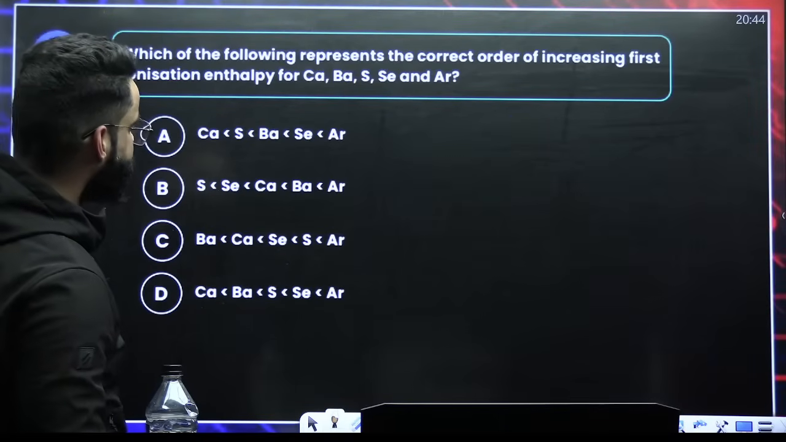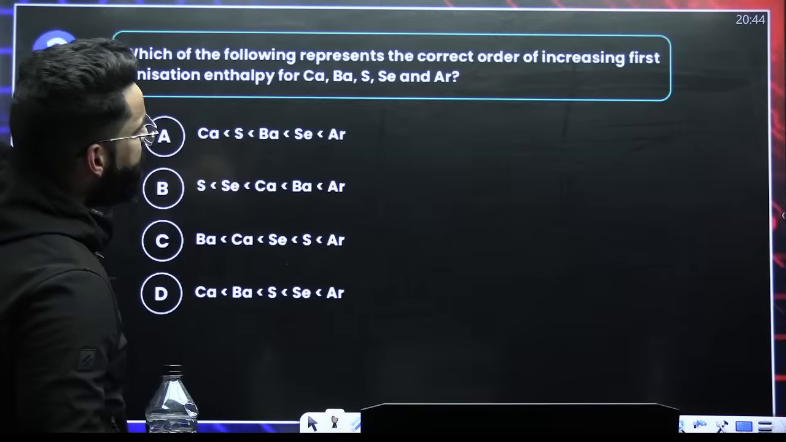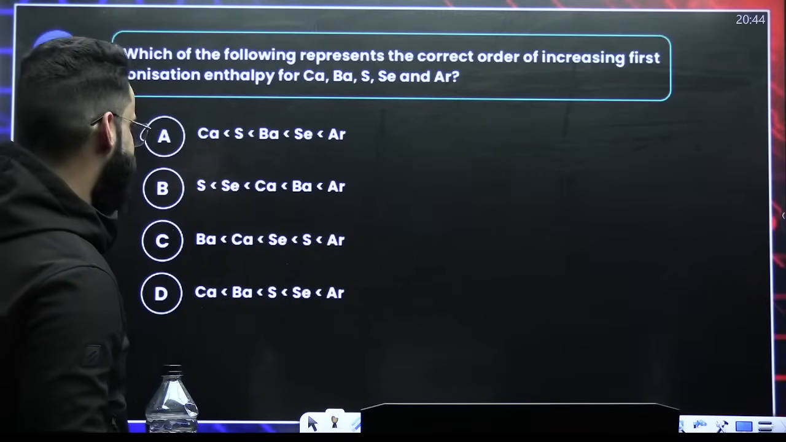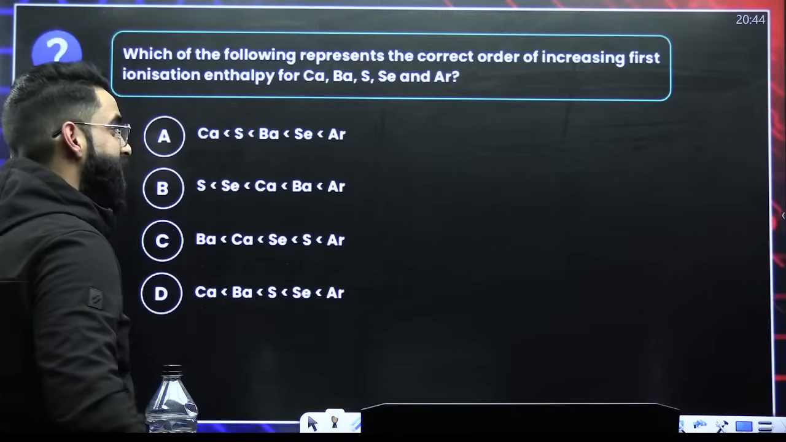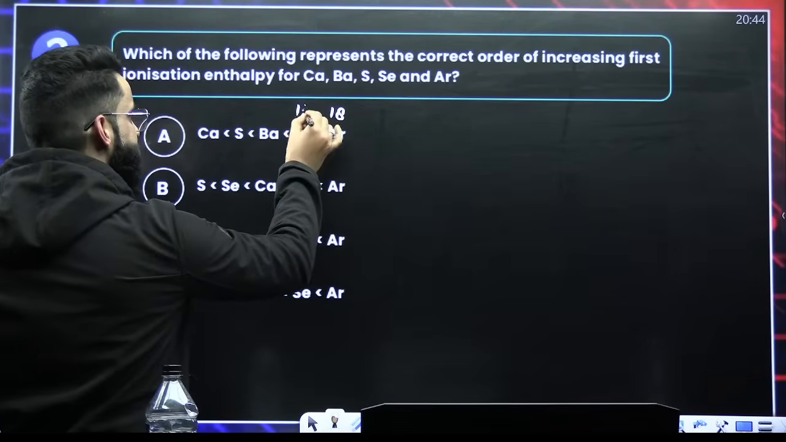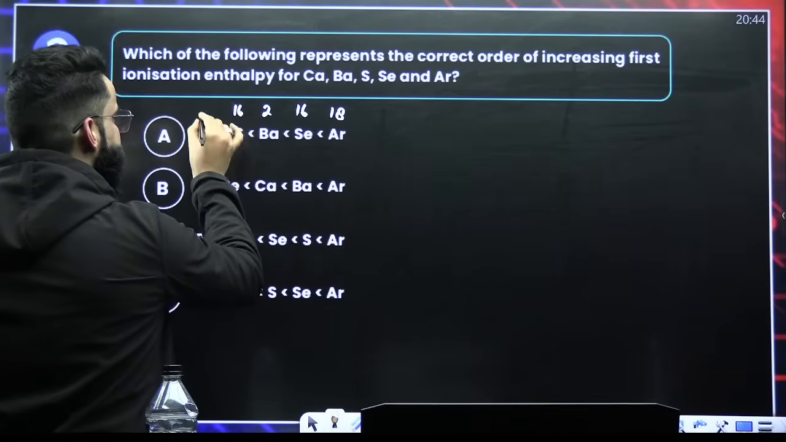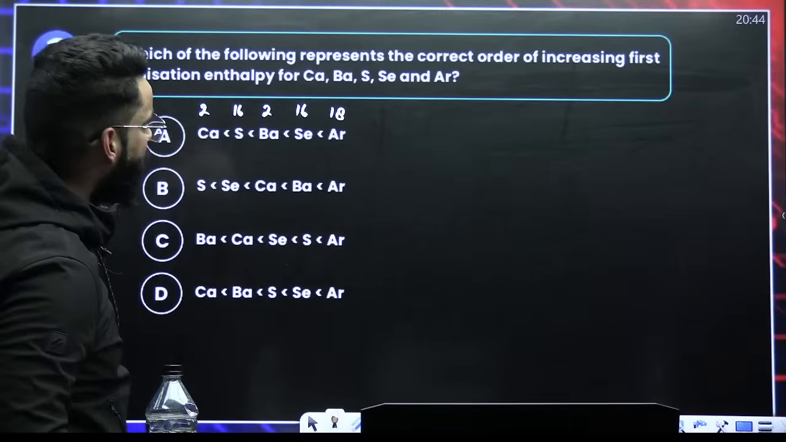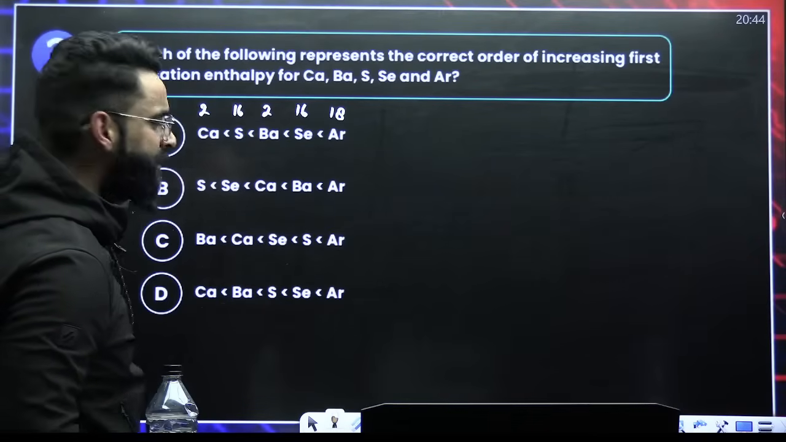Tell me, which of the following represents the correct increasing first ionization energy? Okay, increasing first ionization energy. This is your group 18, this is group 16, this is group 2, this is group 16, this is group 2. So first of all, we have to talk about the increasing ionization energy.